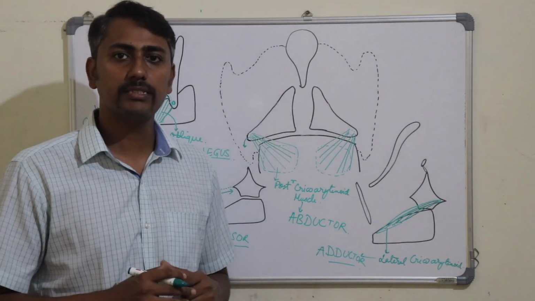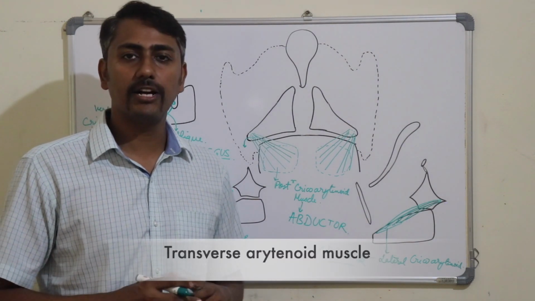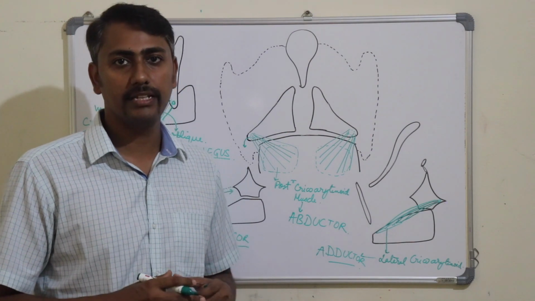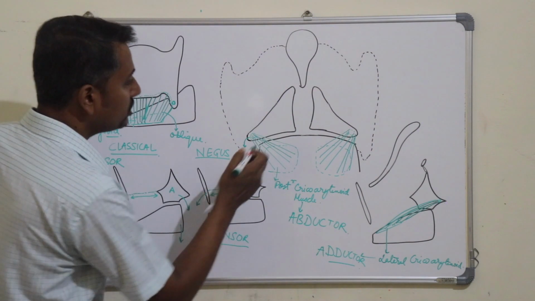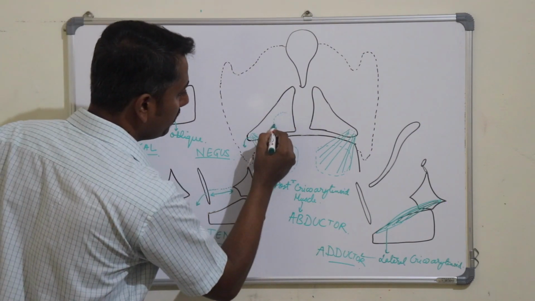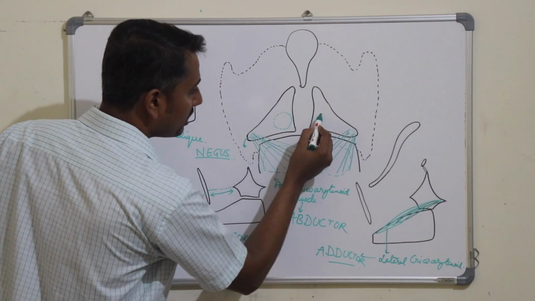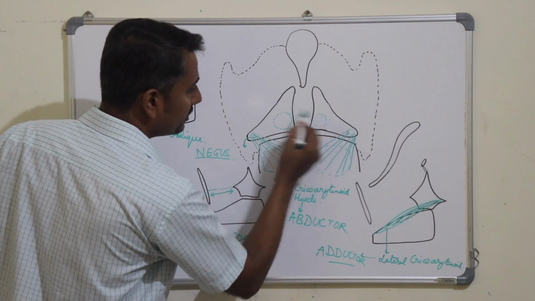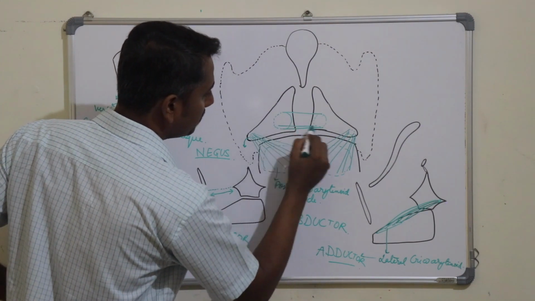Okay, now the next muscle, that is the transverse arytenoid muscle. The transverse arytenoid muscle is the only unpaired muscle in the larynx and it takes origin from the posterior surface of the arytenoid and gets attached to the posterior surface of another arytenoid. So this is the transverse arytenoid muscle.